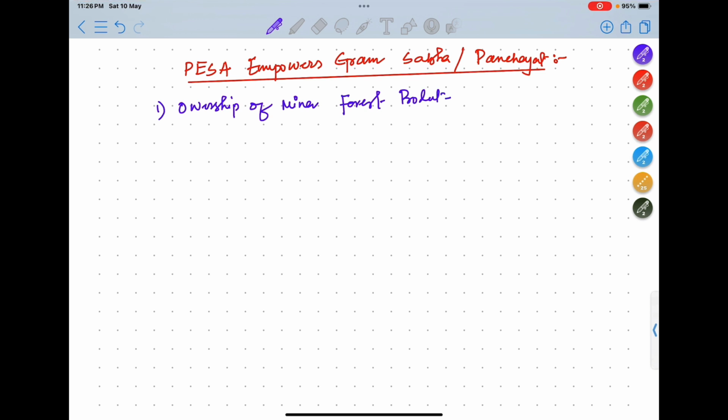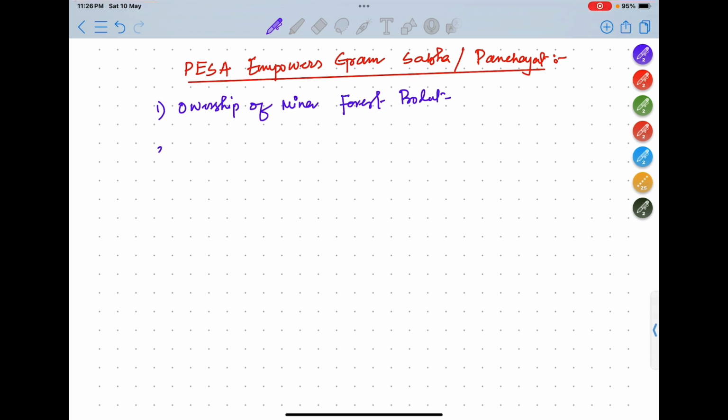Okay, it may be anything. Means this PESA Act empowers the Gram Sabha Panchayat to control the ownership of this minor forest product. For example, honey collection, or some wood collection. Okay, that minimum level of wood, or some fruits, vegetables, etc.